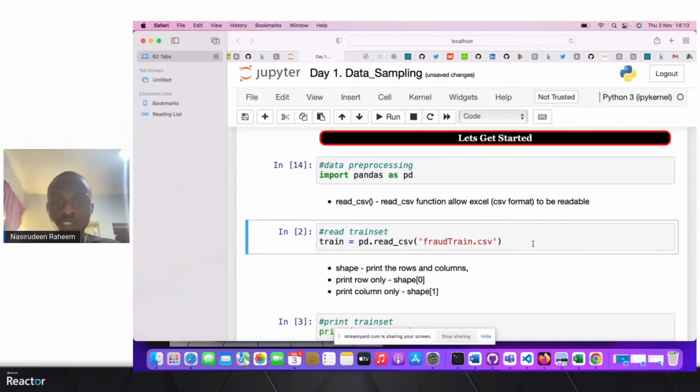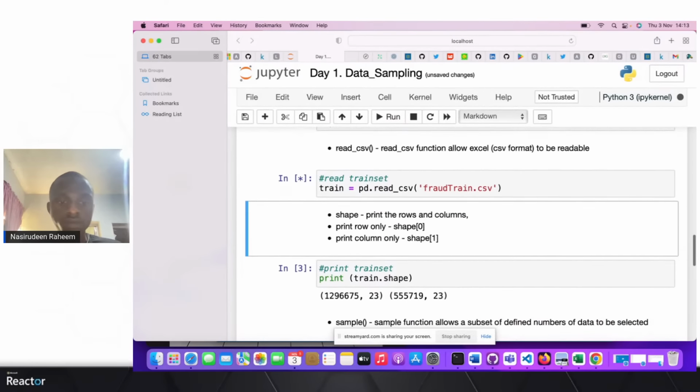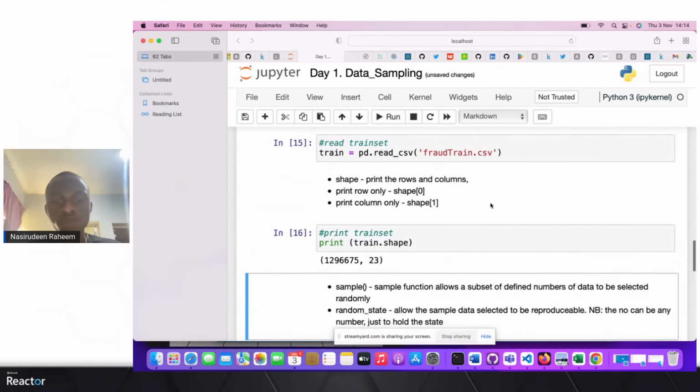So let's get started with reading our data set. The data set is very large, with more than a million rows. So we try to print the shape of this data set.